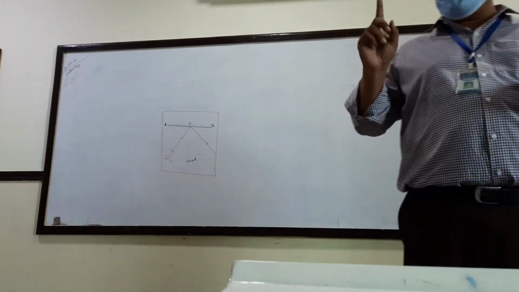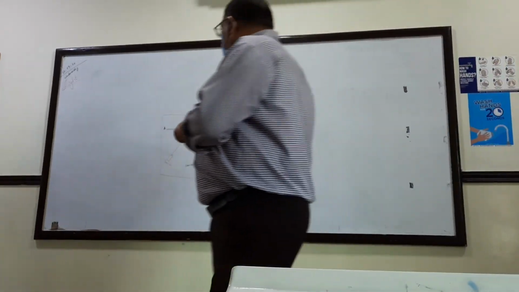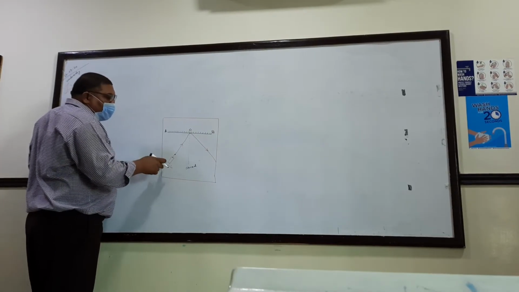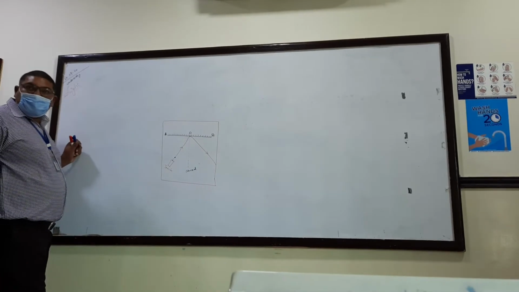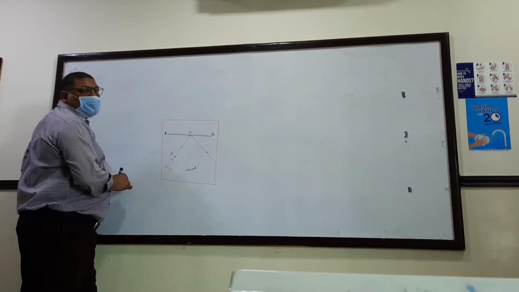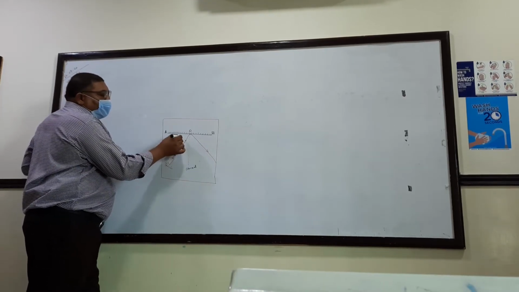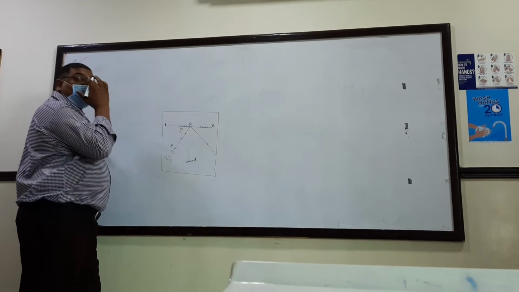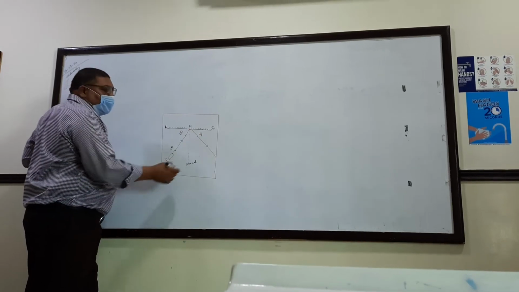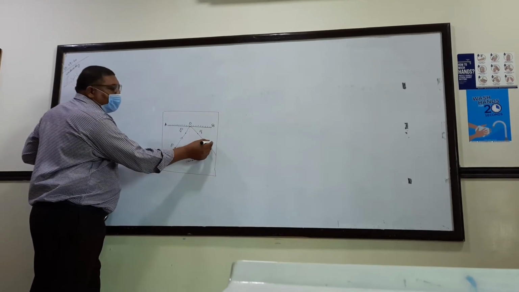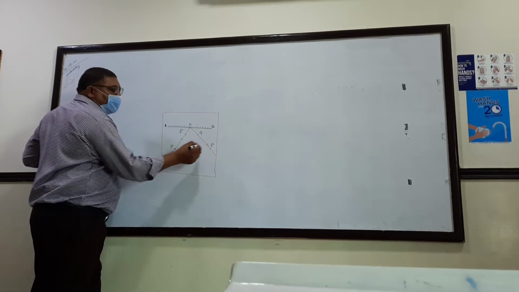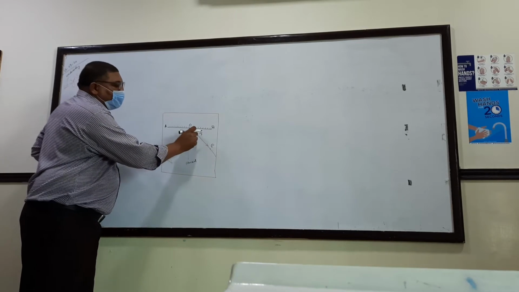Take two drawing pins and put one drawing pin here because you will be able to see this line now. From wherever the light is going, put a drawing pin here and let me call it P1. Put a pin here and name it as P2. Put a pin here and name it as P3. Put a pin here on this line. Because the light is going from here, you are able to put the pins exactly wherever the light is passing.